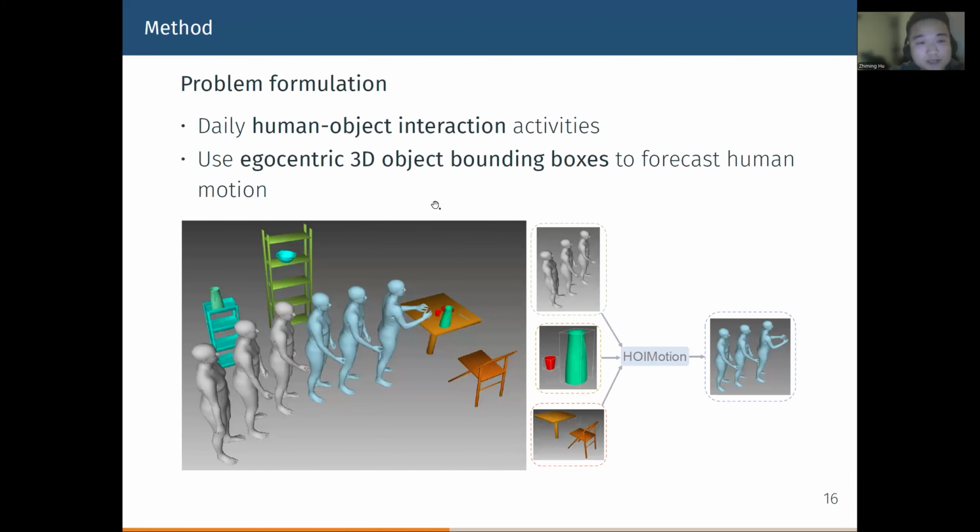Here is the problem formulation of our work. We focus on daily human-object interaction activities because in such activities, the human motions are strongly influenced by the scene objects. We use the egocentric 3D object bounding boxes to do the motion forecasting because the object bounding boxes can be easily accessed in XR environments.